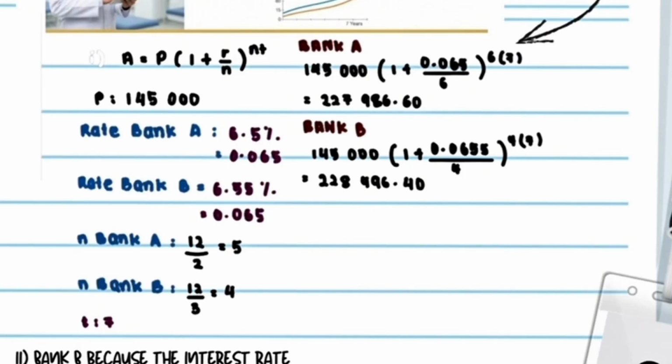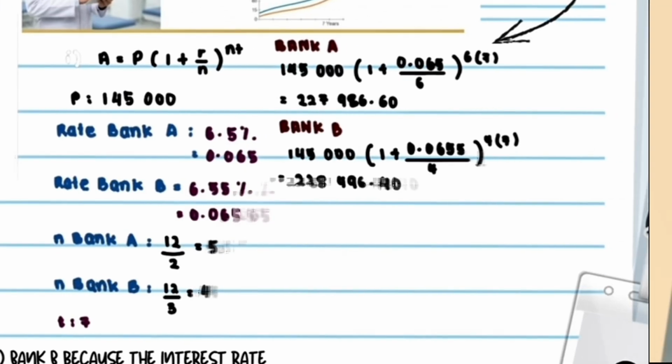Next, for Bank B, A equals 145,000 open bracket 1 plus 0.0655 over 4 close bracket power of 4 times 7. After calculating everything, the amount becomes 228,496 ringgit and 40 cents.